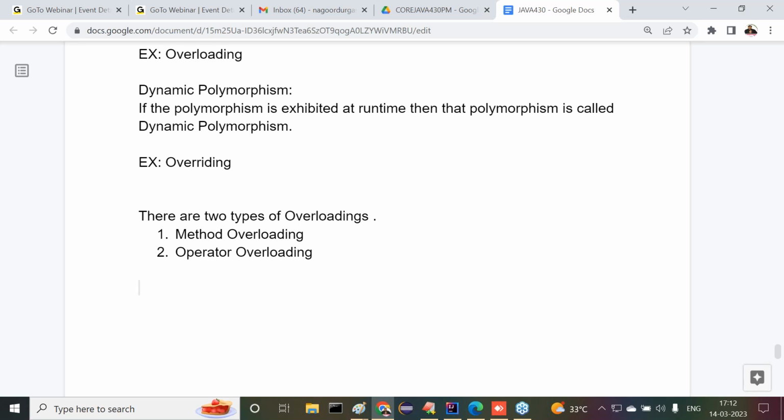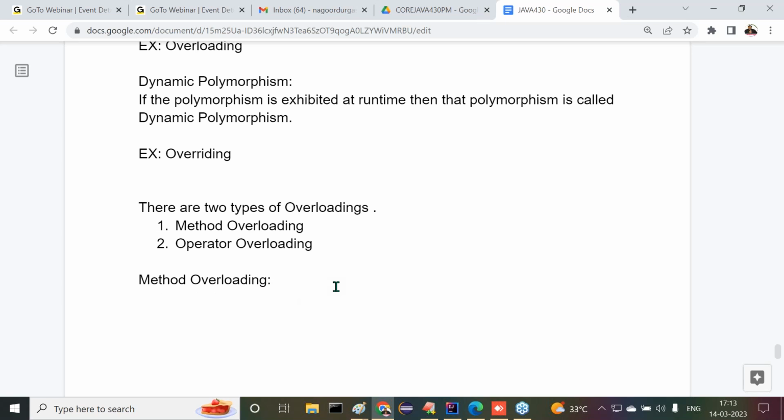In function oriented programming languages, we can say it is function overloading. But in the case of Java, the terminology is somewhat different when compared with C and C++. In Java, the overloading is method overloading, and the other one is operator overloading. Here I require only operator overloading, I don't require method overloading. But we need to understand the point clearly. First of all, let's see the definition of method overloading. After that, I'll move on to operator overloading.